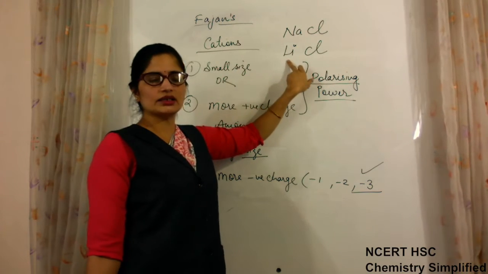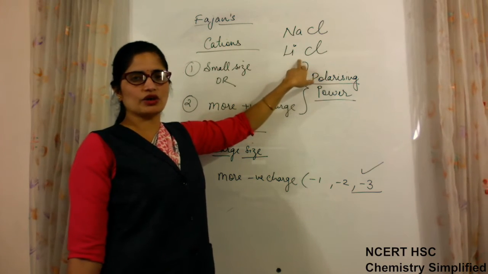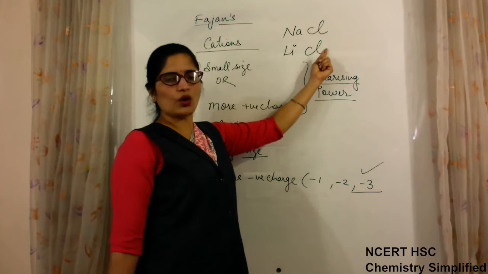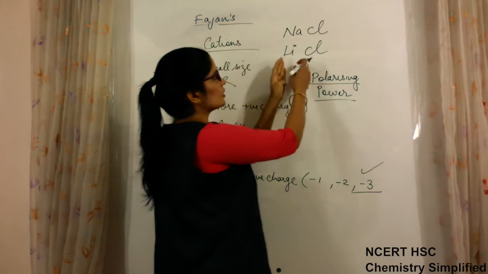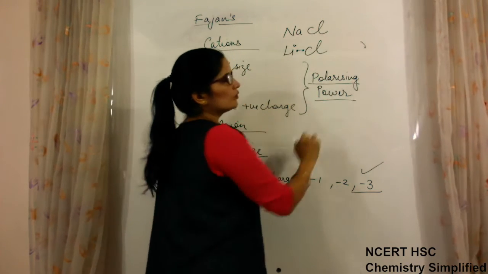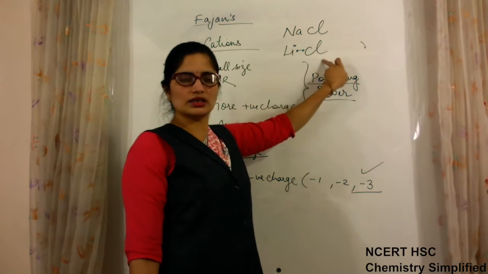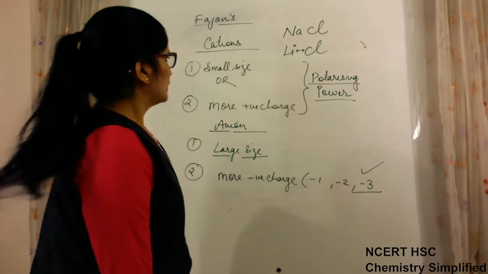So in the case of lithium, what is applicable? Small size. Because of its small size, lithium disperses the electron cloud present on chlorine towards itself and does not allow chlorine to take away the electron pair to form an ionic bond. Hence the nature of the bond is more covalent than ionic.